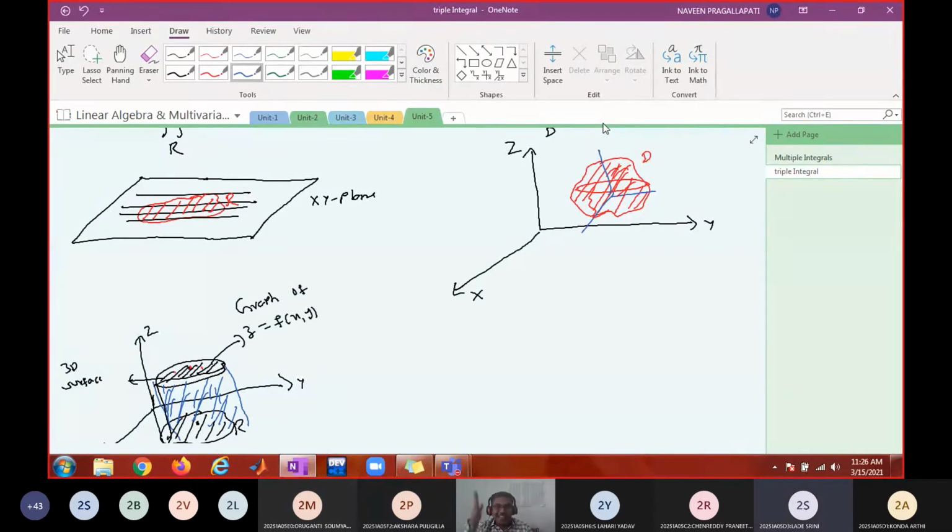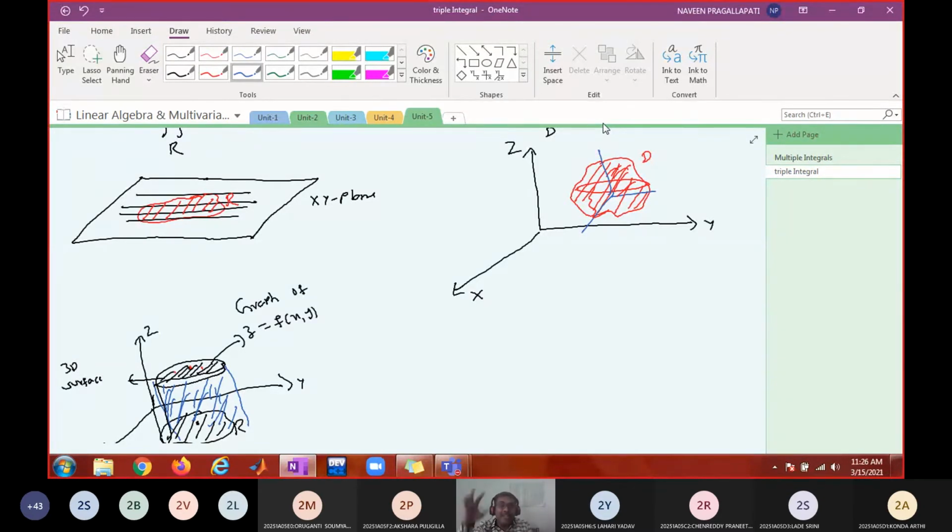Cuboid. You just slice it, you will get cuboids, right? Line, rectangle, cuboid. So this volume can be viewed as composed of smaller cuboids. Do you understand? From each cuboid you take one point x1, y1, z1. Another cuboid x2, y2, z2, and so on. You will have n cuboids. The sum of those n cuboid volumes will approximately cover the volume.